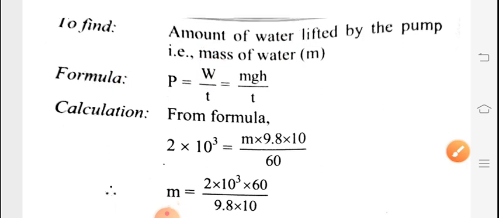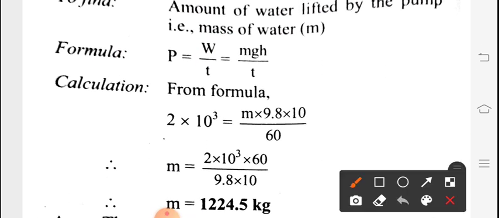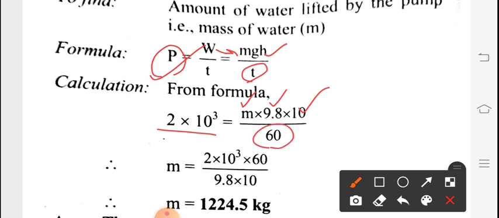Now we will substitute the given values in this formula. So this P is 2 into 10 raised to the power of 3, W we are substituting as mgh. M we don't know, which we have to find. G obviously is acceleration due to gravity, 9.8. It is always constant. Now height h is given as 10 and time is given as 60. Okay, so as per this situation we are substituting the values.